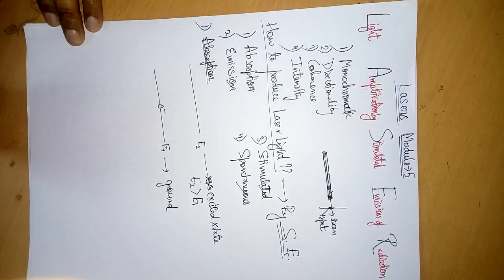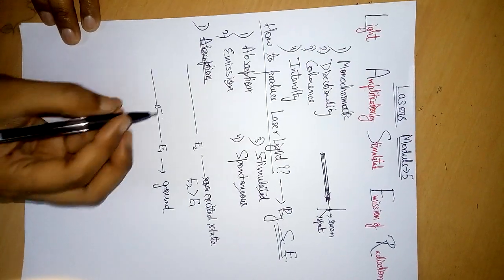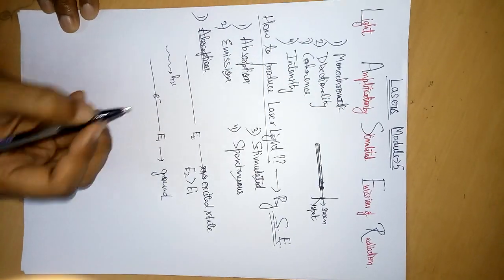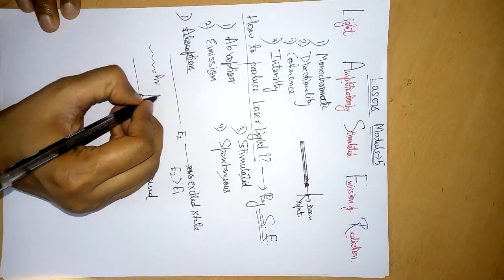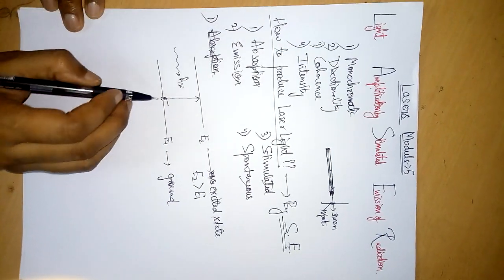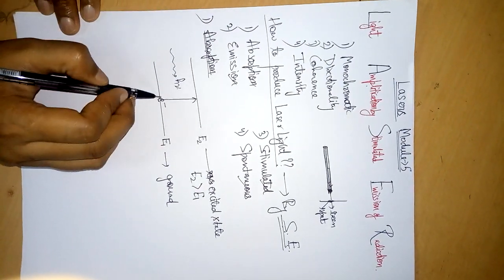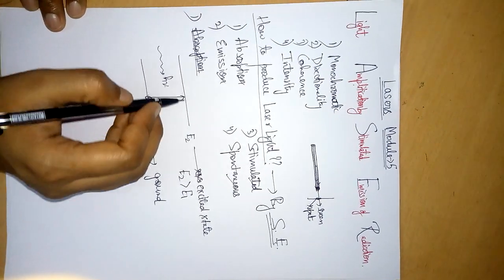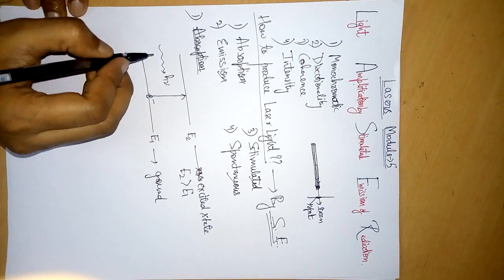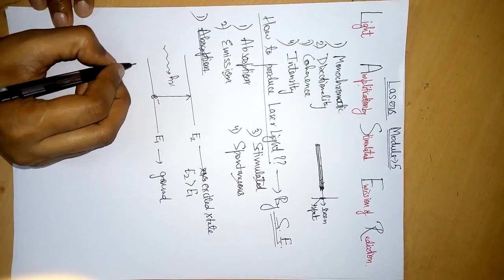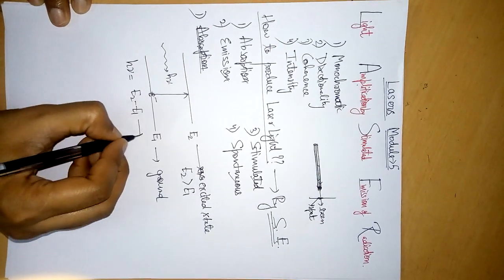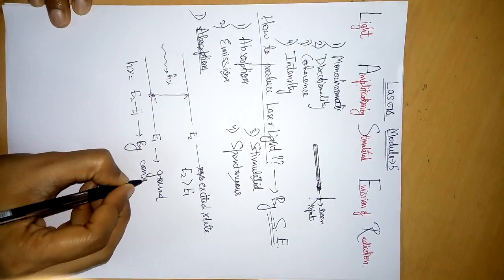Absorption is the process in which the electron takes up or gains energy from an external source and jumps to higher excited states. And the energy that the electron has gained, this hν, is exactly equal to E2 minus E1 by conservation of energy.